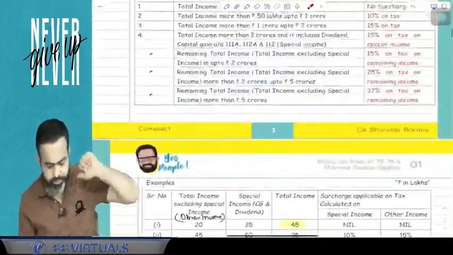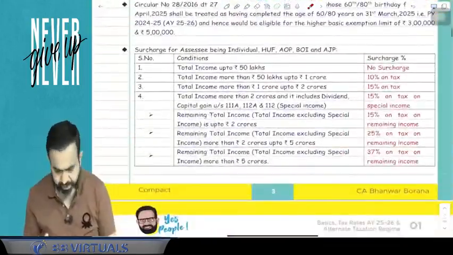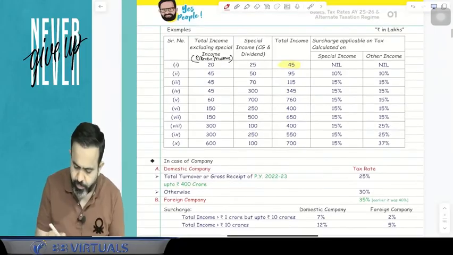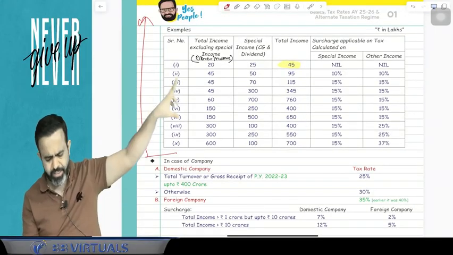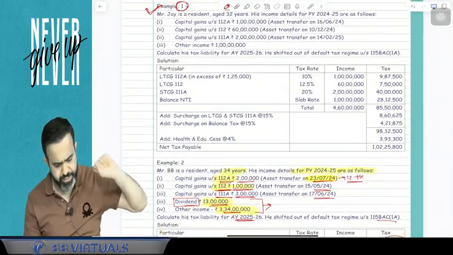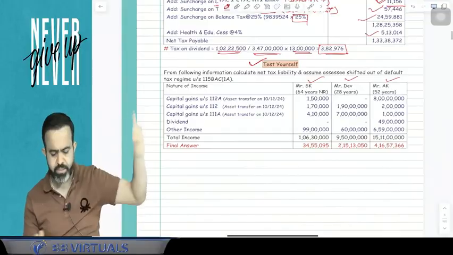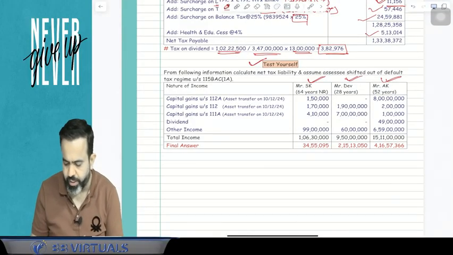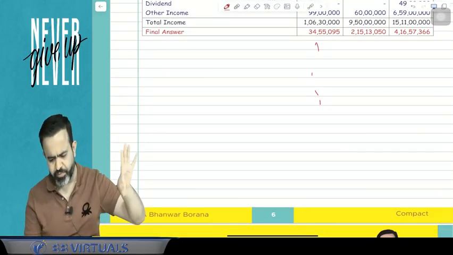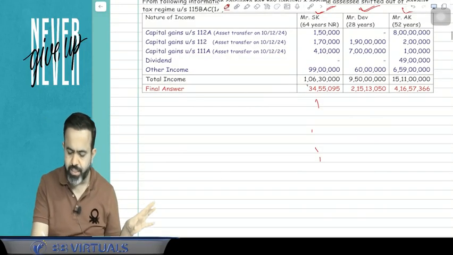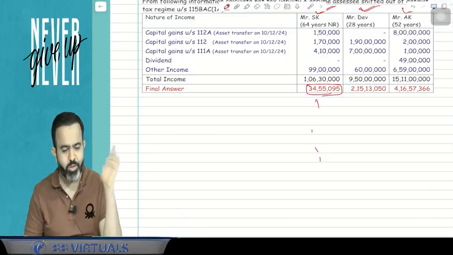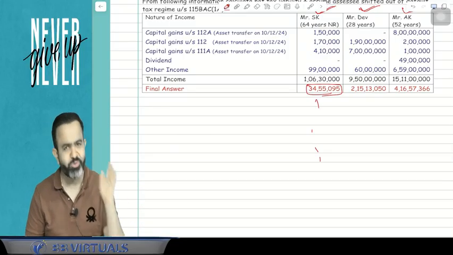Also you have to read whatever is given on page number 3. After that, page number 4 we already did. Tax rate of companies and all, you can skip as of now. Example number 1 and example number 2 we did in class. These 3 examples are in the homework. Just calculate tax at home, on a rough book or here, whatever is your comfort zone, and check the answers. There may be mistakes in the answers because this time there are lots of amendments, so you have to check it.